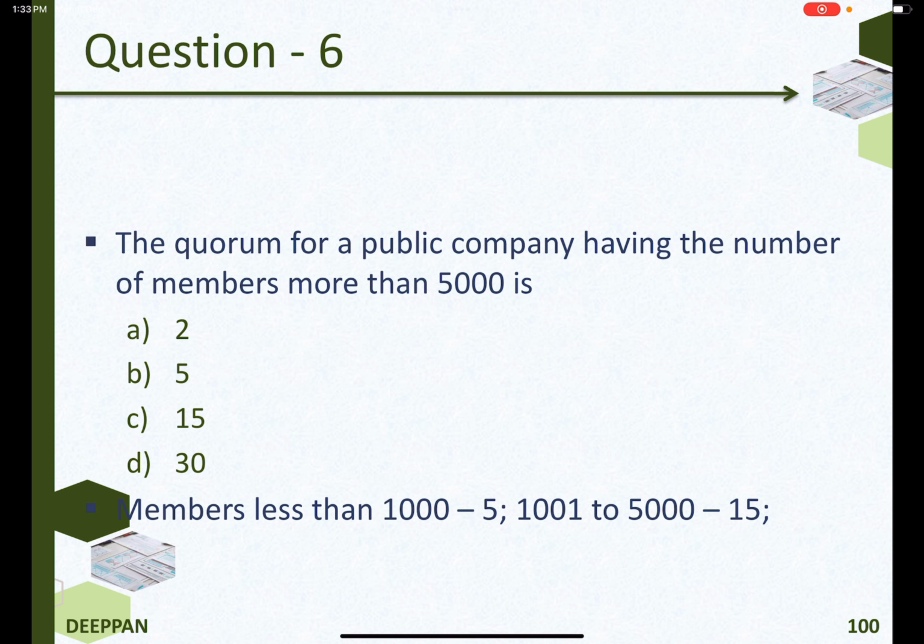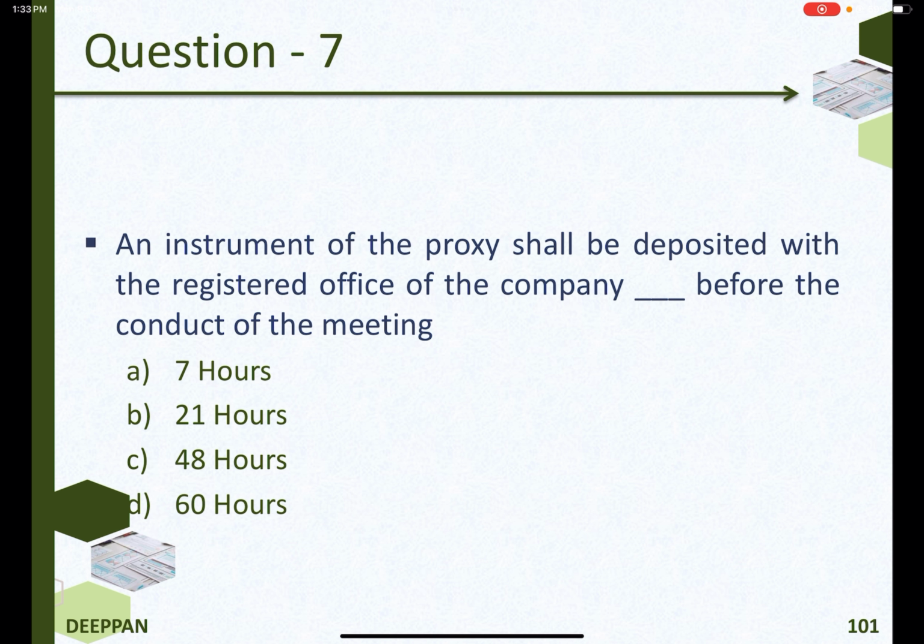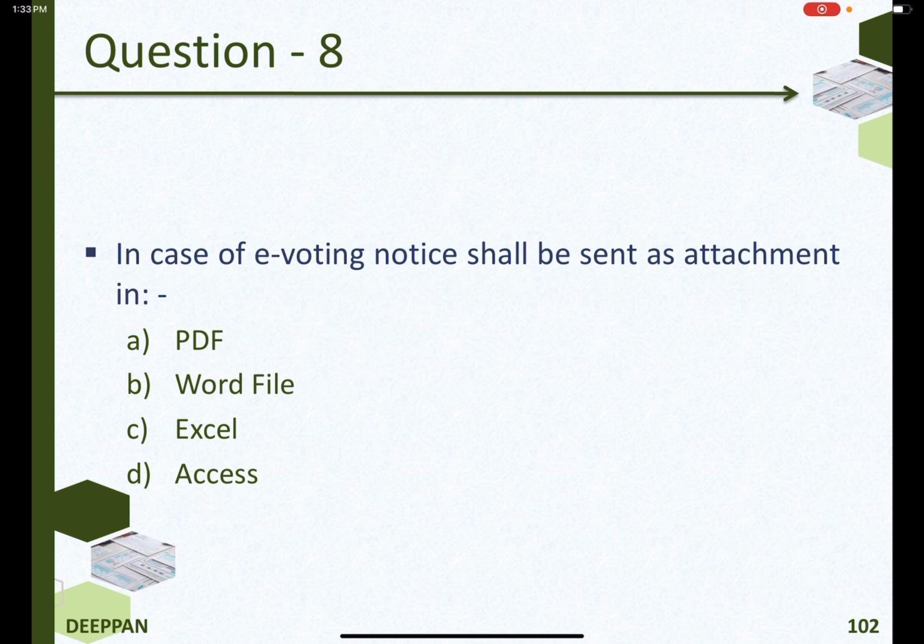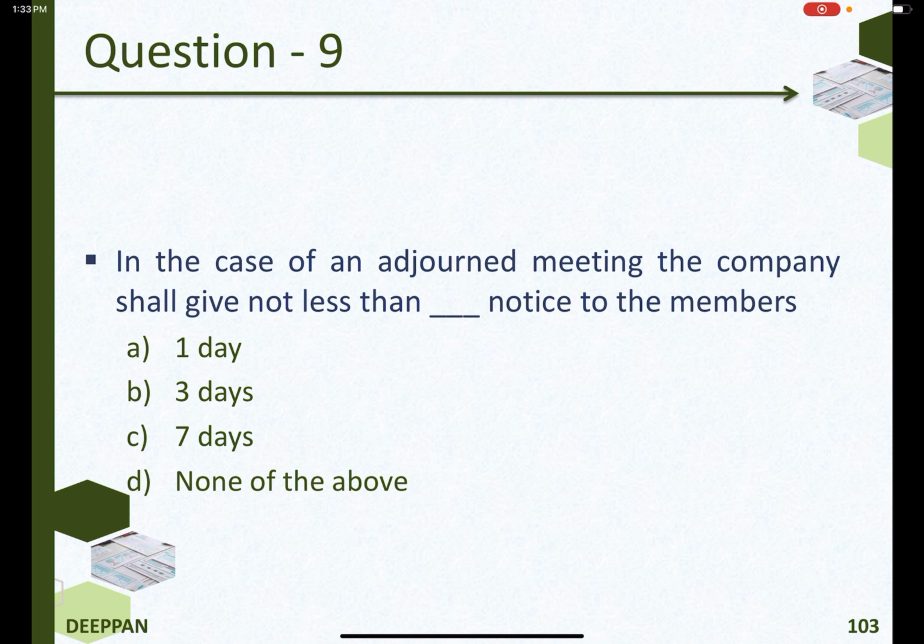The quorum for a public company having the number of members more than 5,000 is 30. Members less than 1,000 is 5, 1,001 to 5,000 it is 15. An instrument of the proxy shall be deposited with the registered office of the company 48 hours before the conduct of the meeting. In case of e-voting, notice shall be sent as attachment in PDF. In the case of an adjourned meeting, the company shall give not less than 3 days notice to the members.